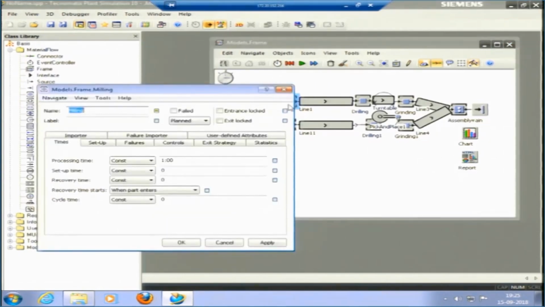I have just opened this milling process. The processing time is 1 minute. If I take uniform distribution, that is also known as rectangular distribution, where we have just the start and stop, the minimum and the maximum value, and we know that the value would lie between these two values. We do not have much information.